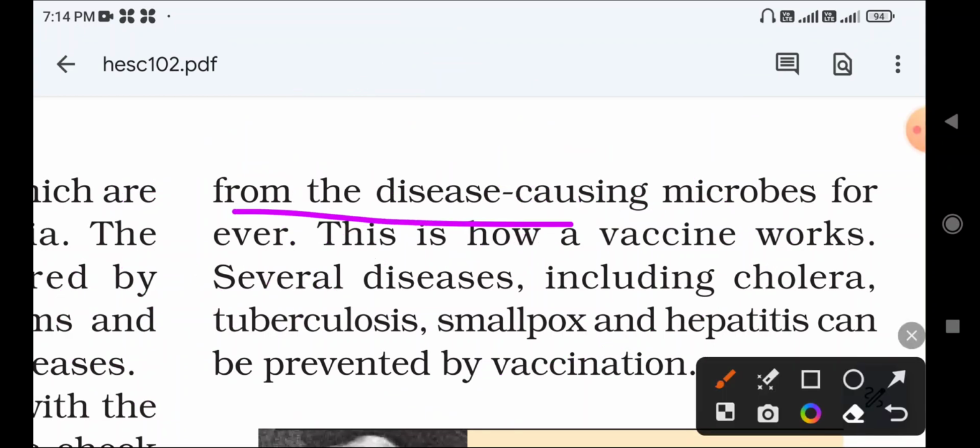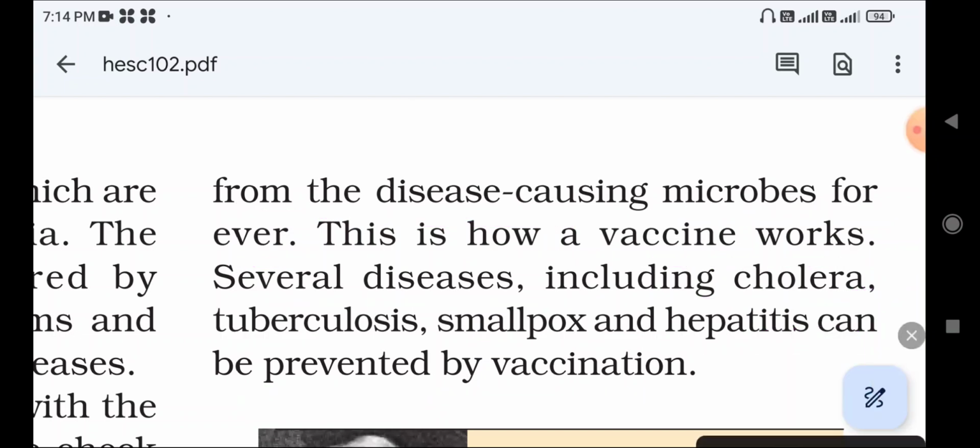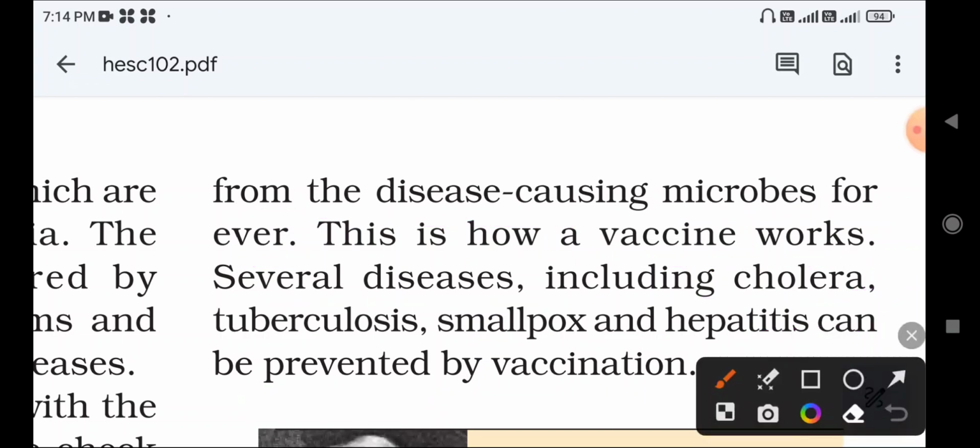Protection from disease-causing microbes forever, this is how a vaccine works. Several diseases including cholera, tuberculosis, smallpox and hepatitis can be prevented by vaccinations. So how does a vaccine work against diseases? The vaccine remembers the disease coming into the body, and it fights and kills the microorganisms and protects us. This is how a vaccine works.